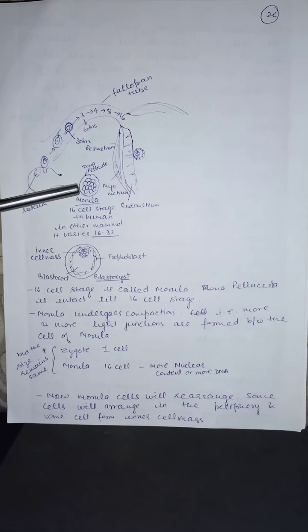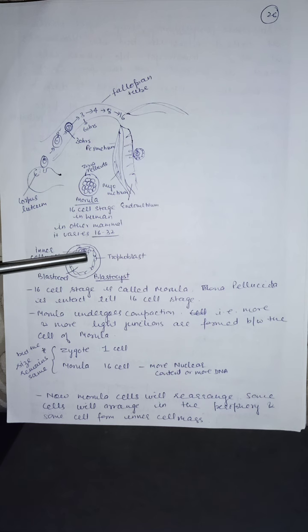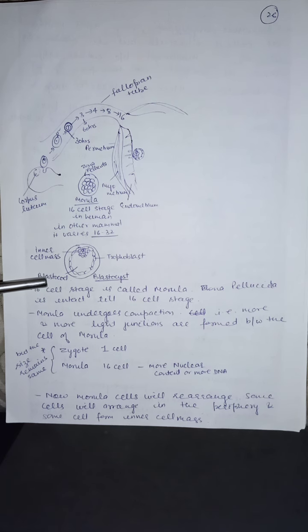So now the cells of the morula have arranged to form trophoblast and inner cell mass. When the inner cell mass and trophoblast are formed, the structure is known as blastocyst, because the embryo will exist in the form of a cyst here. The cavity remaining here is known as blastocoel.